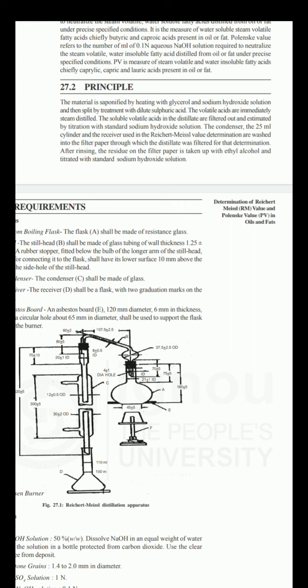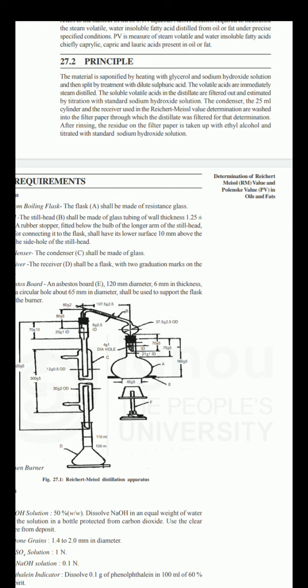Then we have to rinse that particular apparatus again, and we have to filter the sample. After filtration, whatever residue remains on the filter paper, we also have to wash with ethyl alcohol. Because ethyl alcohol is an organic solvent, whatever residues are present can solubilize in the ethyl alcohol, and that should be in the test sample.